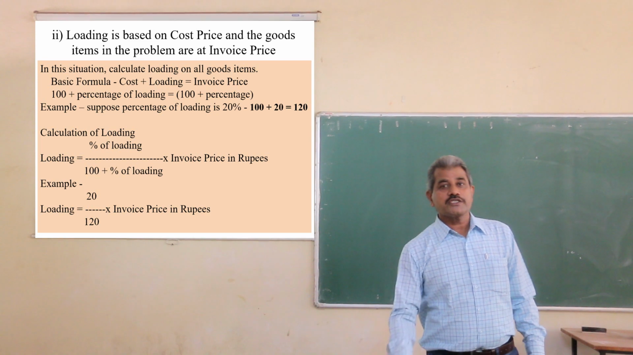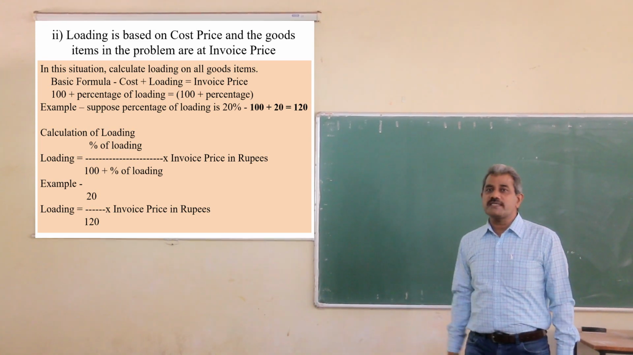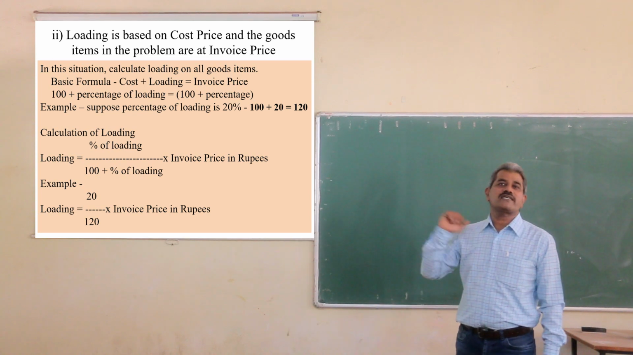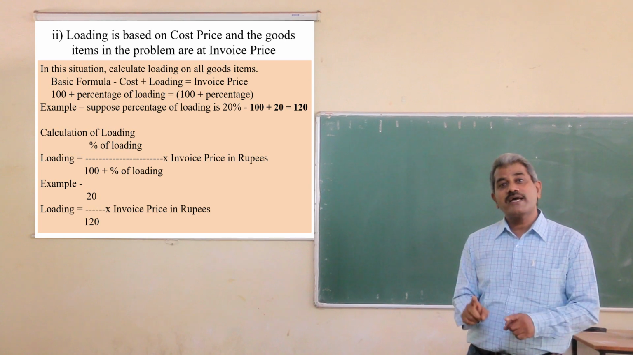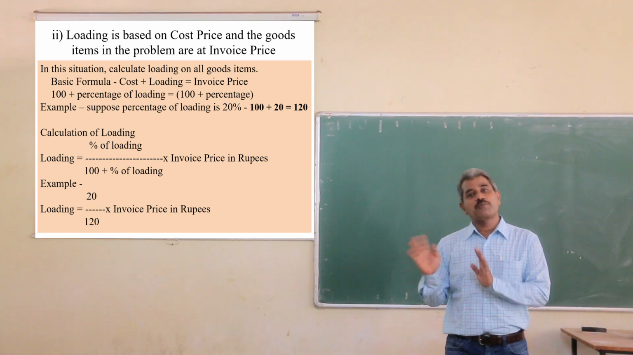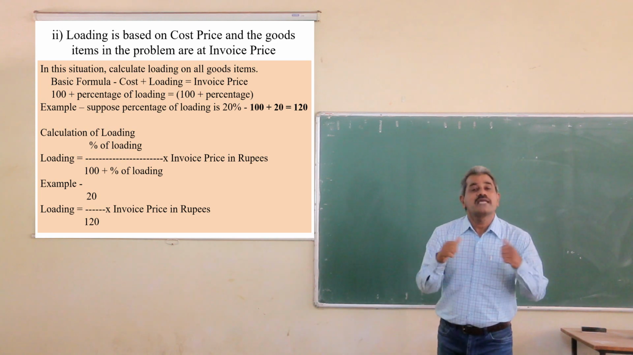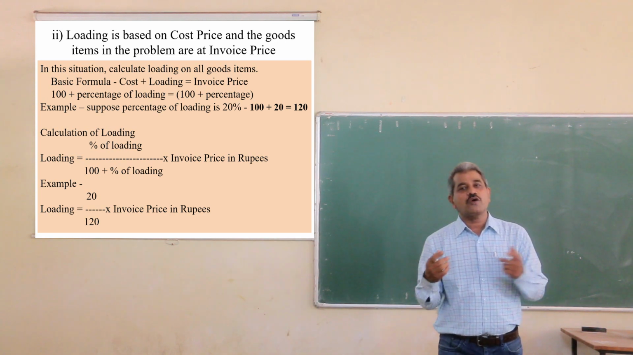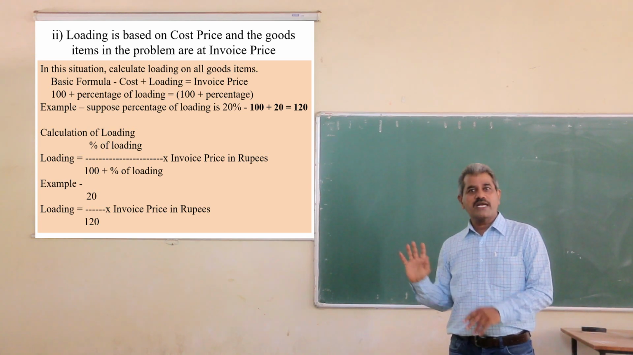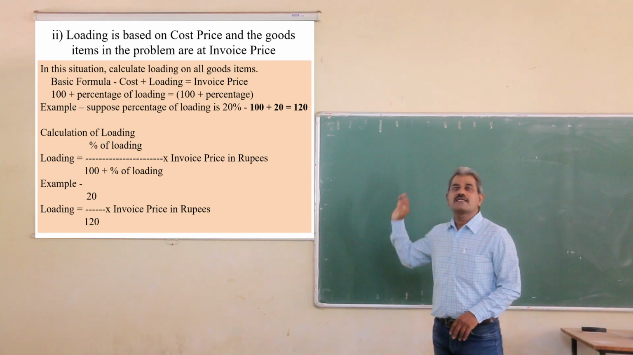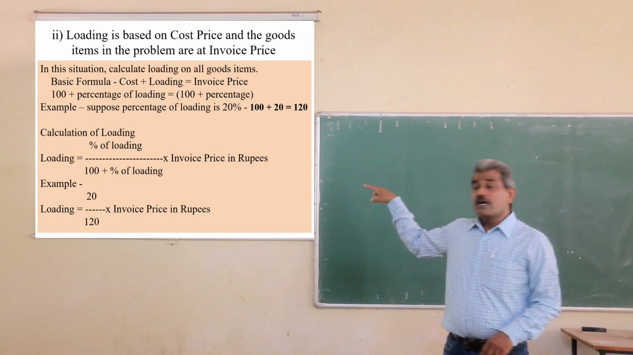The next possibility is when the loading is based on cost price and goods items are given at invoice price. As we have provided goods items at invoice price, there is no need of calculation of invoice price again. It is already provided in the problem. So we just have to calculate the loading here. How to calculate loading? The same formula.